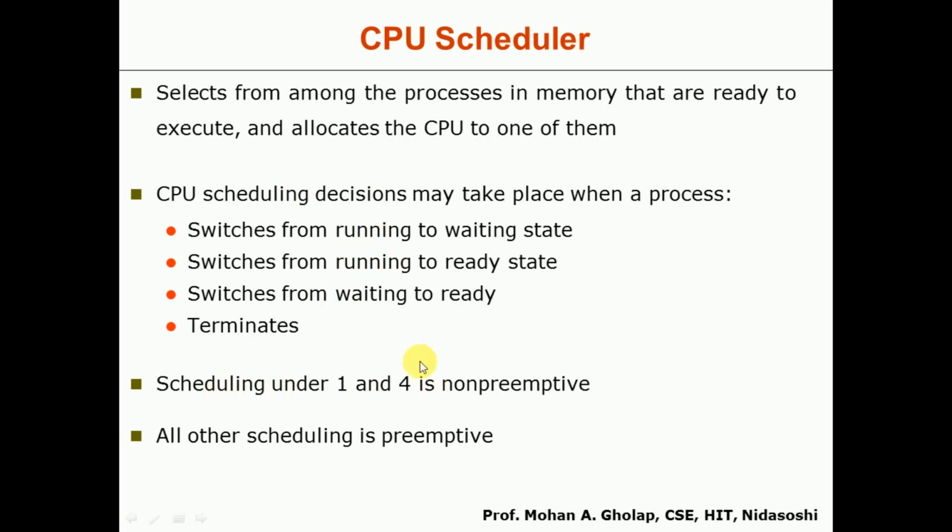Here whatever these four situations we saw, in all of these it is non-preemptive. Two terms are very important here, that is preemptive and non-preemptive. Preemptive means when a particular process is executing and at that time another process wants to have the execution, let us consider that the new process has the highest priority and should be served on an urgent basis over the currently executing process. Here it is left to the CPU to decide whether it should stop the execution of the currently executing process and take the new process for the execution.